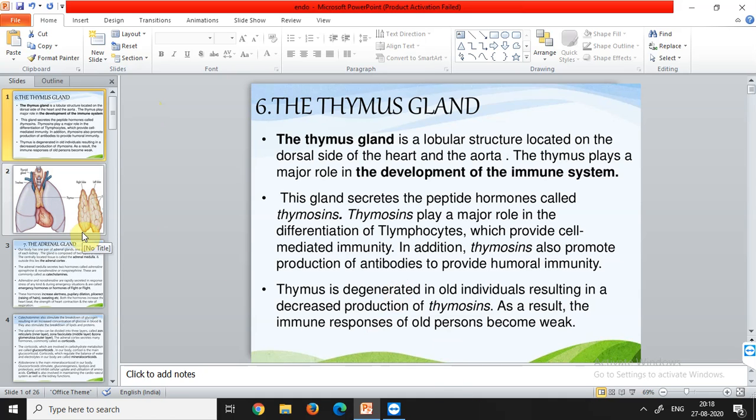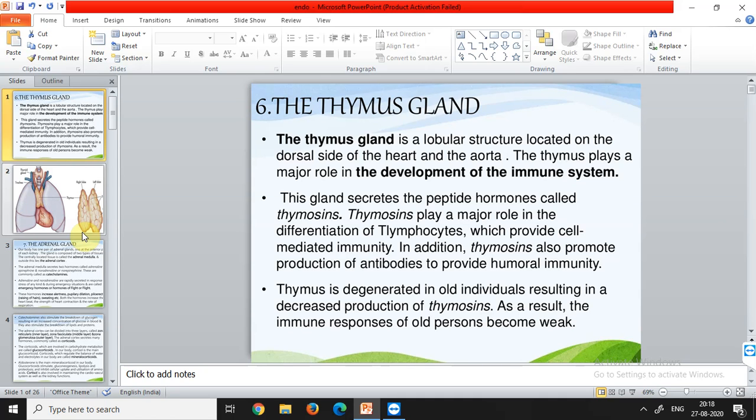Then the second point is, which gland secretes the peptide hormones? The thymus gland. What are these called? The thymosins. Peptide hormones means the hormones secreted by the thymus gland are proteinaceous in nature. That's why peptide hormones. And the term given to these secretions is thymosins.